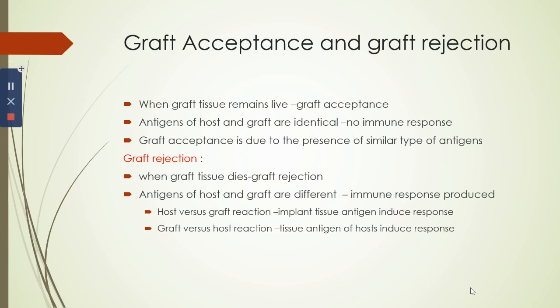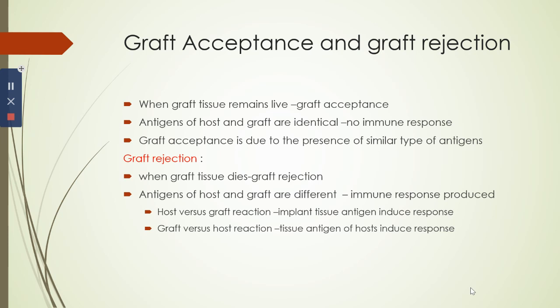There are two kinds of graft rejection, host versus graft rejection and graft versus host rejection. If the implanted tissue antigen induces a response in the recipient, it gives rise to host versus graft rejection. Implanted tissue induces an immune response. That is host versus graft rejection.